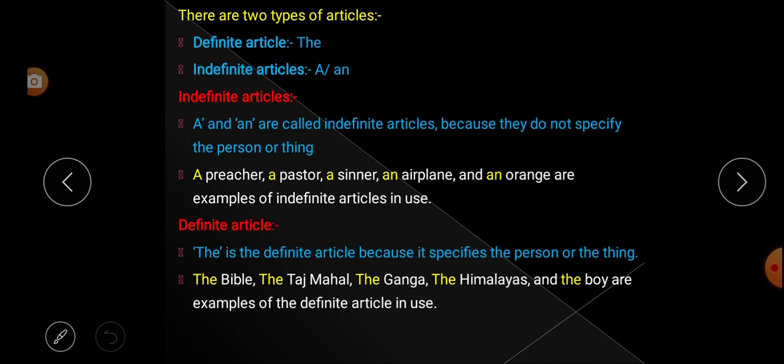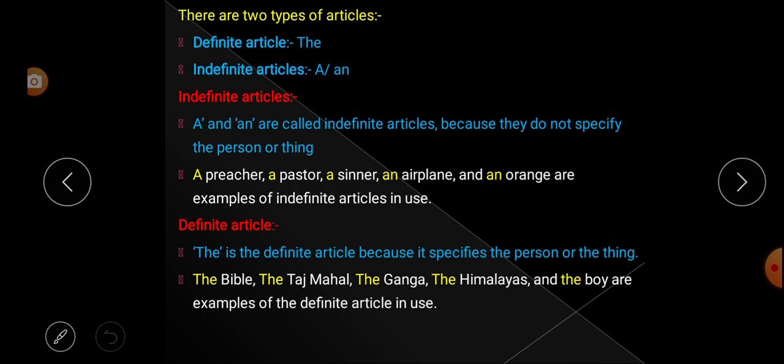What is an indefinite article? Articles a and an are called indefinite articles because they do not specify any particular person, place or thing. Example, if you go to a mobile shop and ask, brother, give me a mobile, the owner of the shop may ask you which mobile.